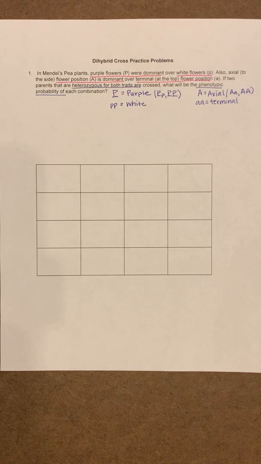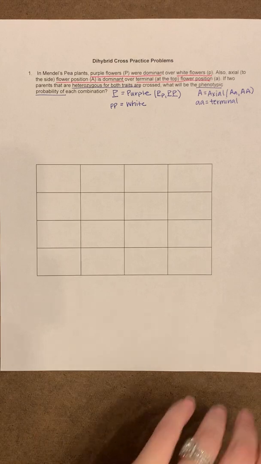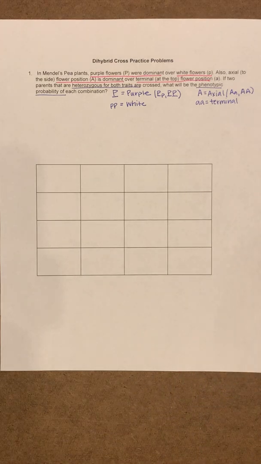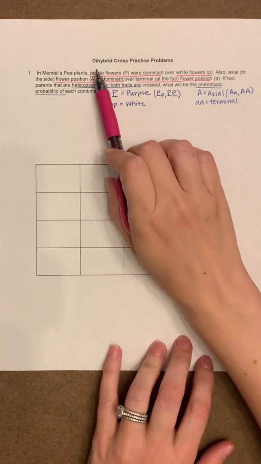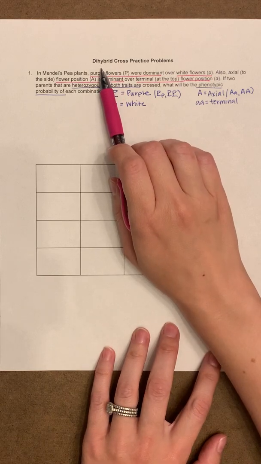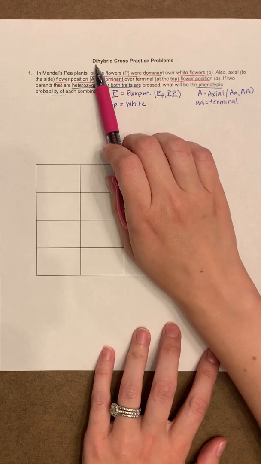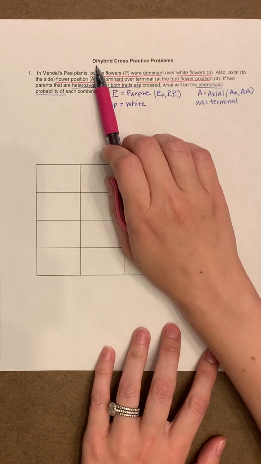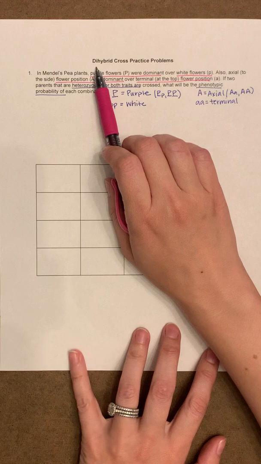We're going to do the first dihybrid practice problem on your worksheet together so you know how to set up a dihybrid cross and what a dihybrid cross is. So we spent some time talking about monohybrid crosses, which was a cross with just one trait. Di means two, so dihybrid crosses are crosses that are going to involve two traits at the same time.